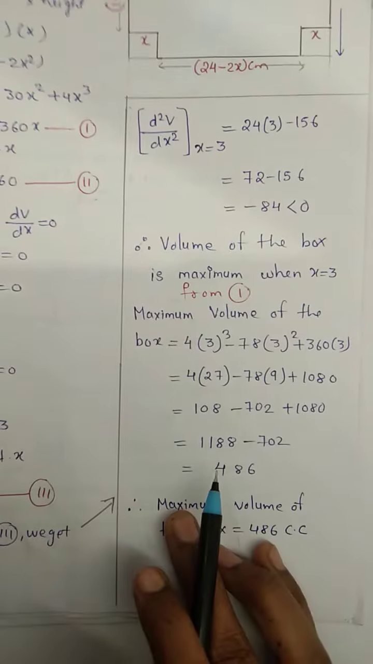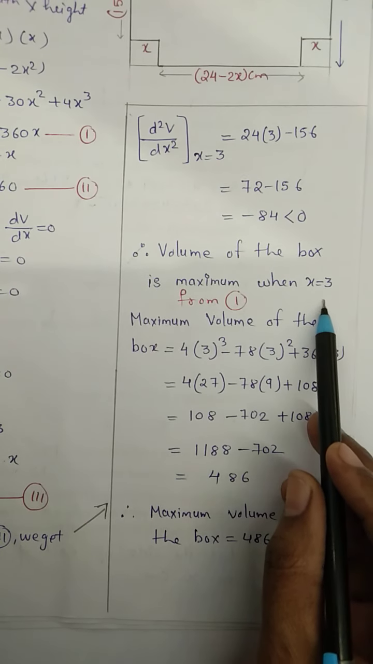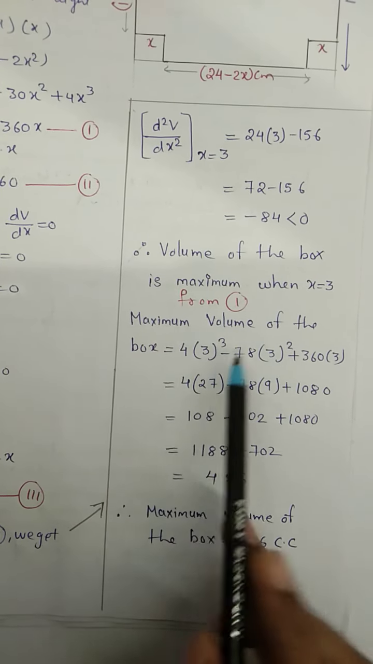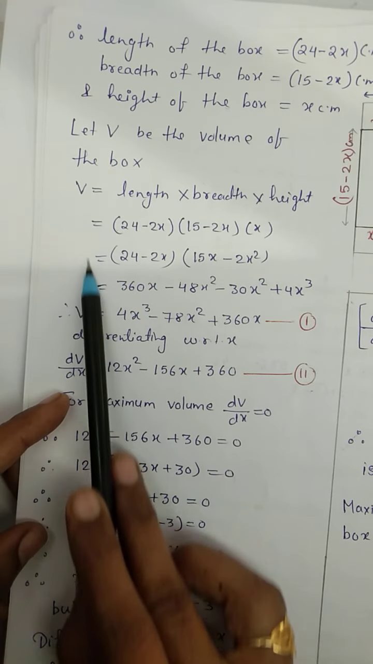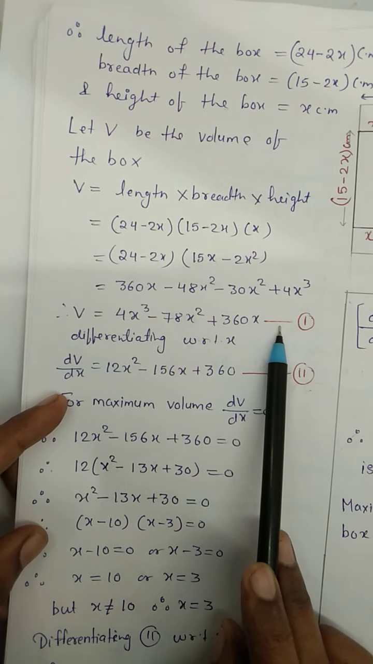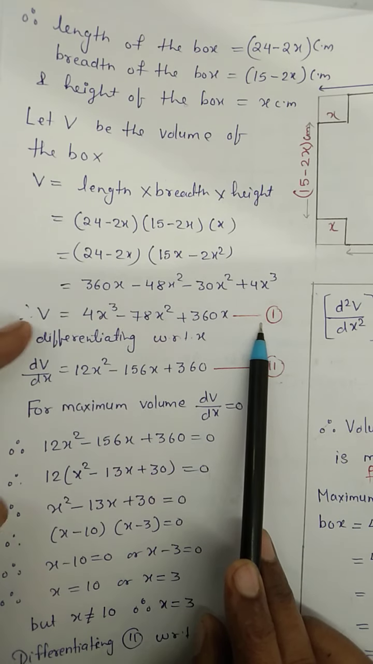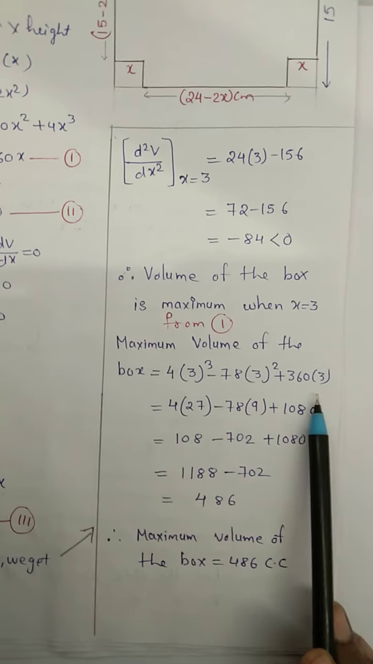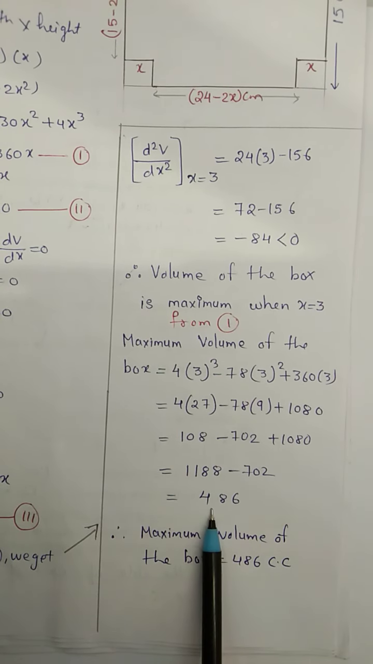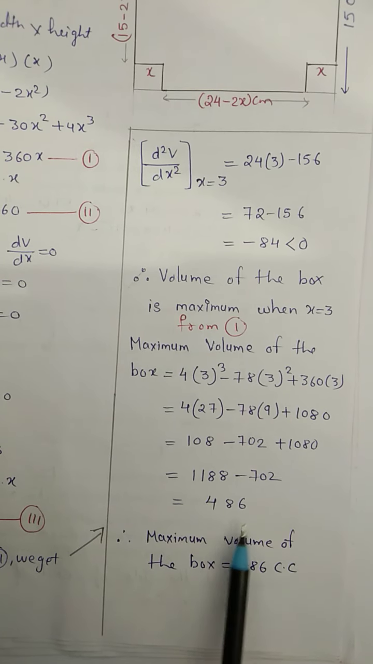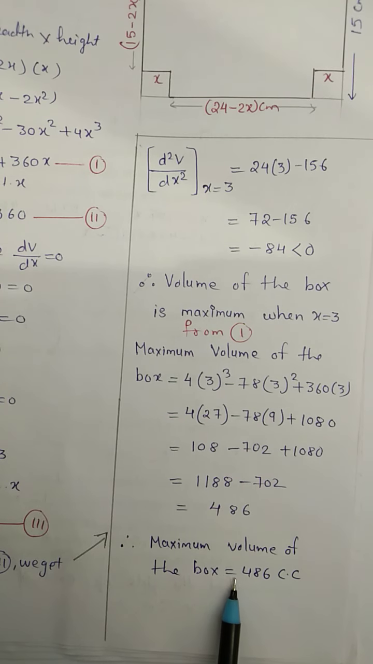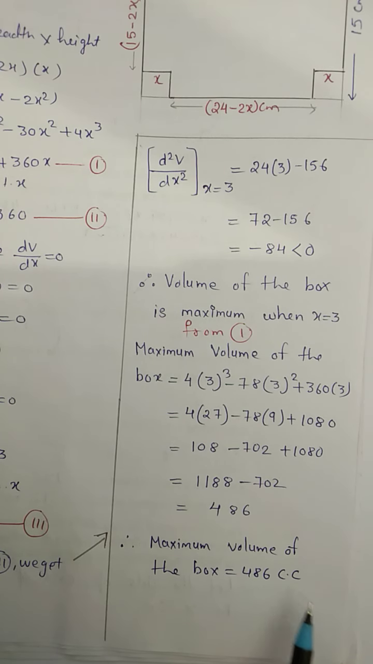See, now we know that volume is going to be maximum when x equals 3, and then to find that maximum value, we will put x equal to 3. Where is the formula for volume? This is volume. We have solved it, this one. That means we will put x equal to 3 in equation number 1. Let us substitute here. Answer is 486. Therefore I can say that the maximum volume of the box equals 486 cubic centimeter.